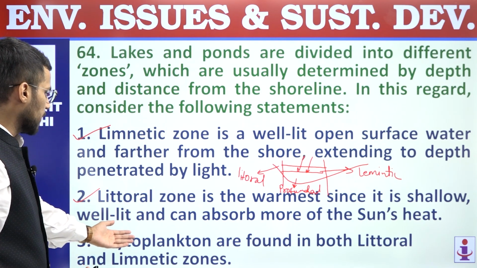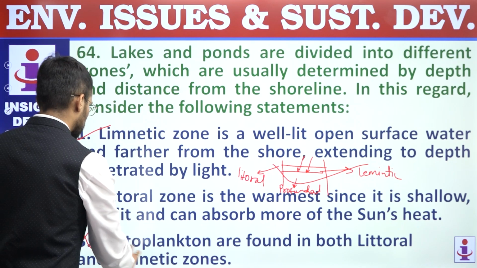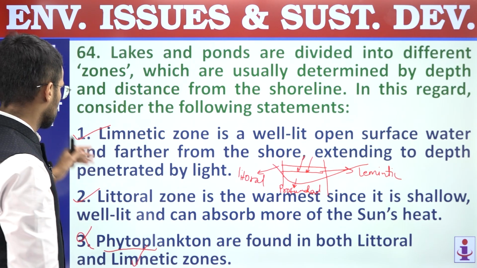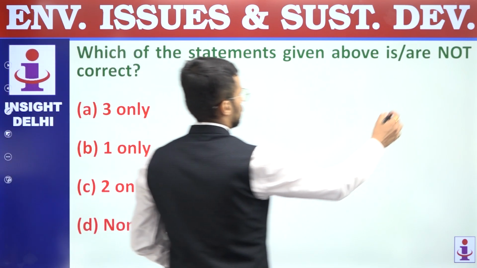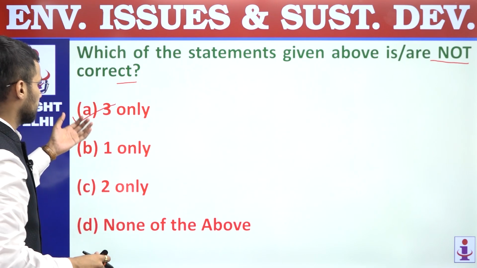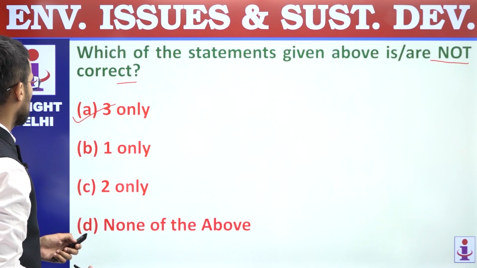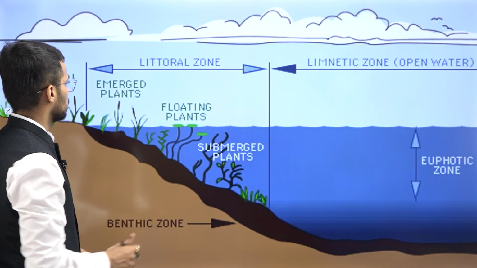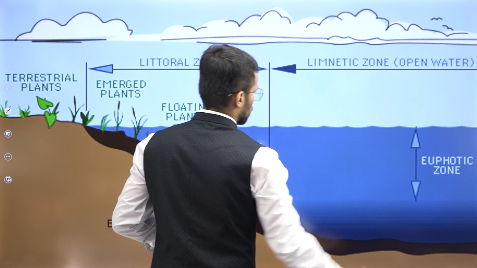Third, phytoplankton are found in both littoral and limnetic zones. This statement is an incorrect statement because phytoplanktons are there only in limnetic zone, not in littoral zone, right? So first and second statement are correct regarding this question. Third statement is incorrect. We are supposed to find out incorrect statement only. Answer is C, or answer is 3 only. That means A, right? So question number 64, answer is A, 3 only. So this is lake and its different zones. So this is littoral zone, this is limnetic zone, and this is euphotic, or it is also called as profundal zone, right?